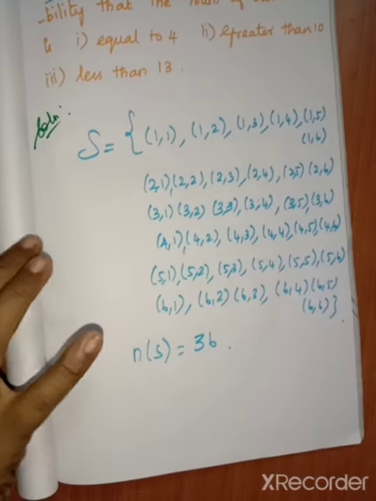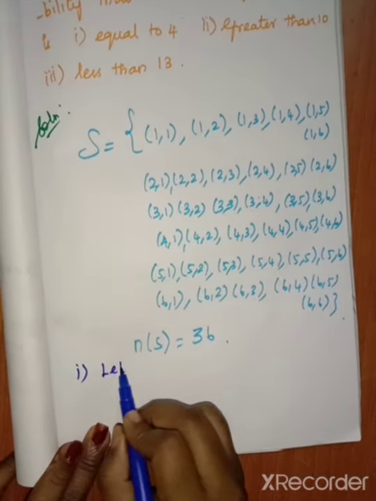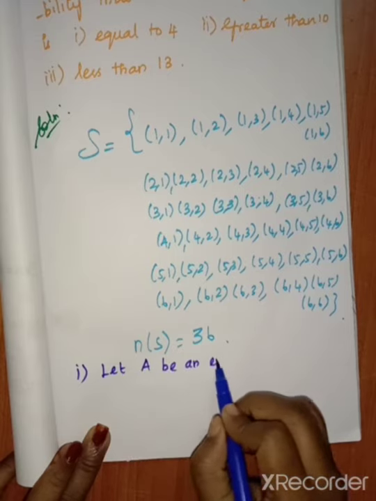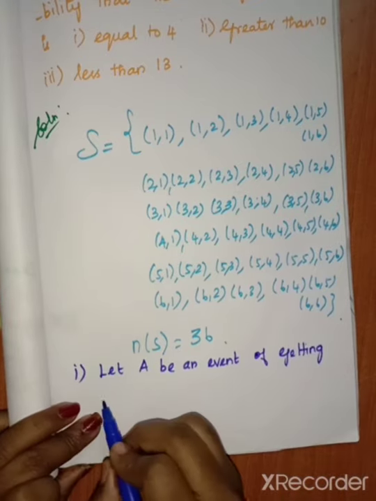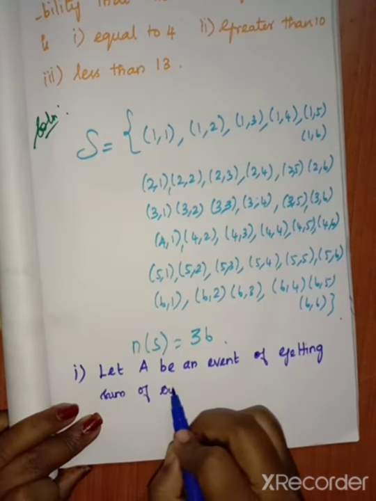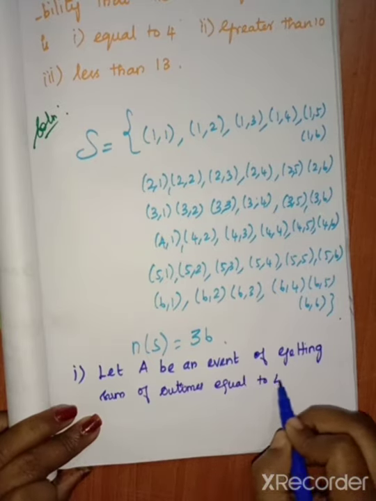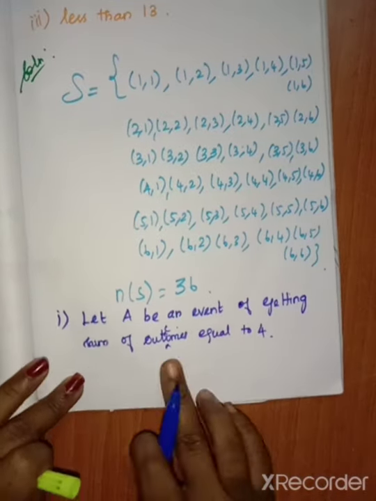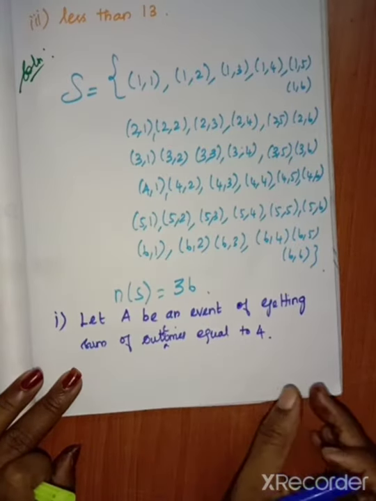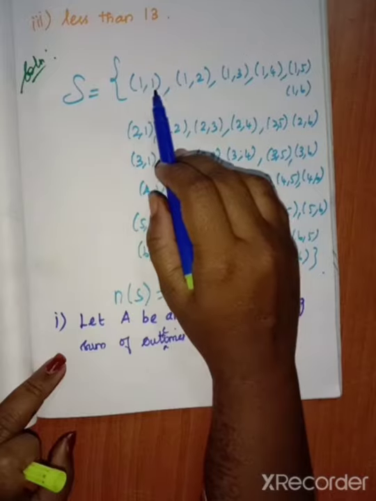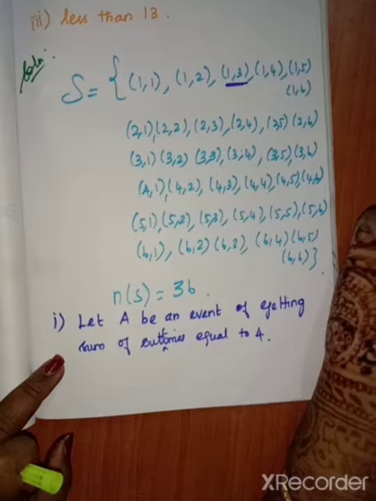Here we have to write the alphabet for the event. So let A be an event of getting sum of outcomes equal to 4. Sum means addition. So if you add the two terms, we want to get equal to 4. 1 plus 1 means we get 2. 1 plus 2 means 3. Here 1 plus 3 is 4. Here we get one value.